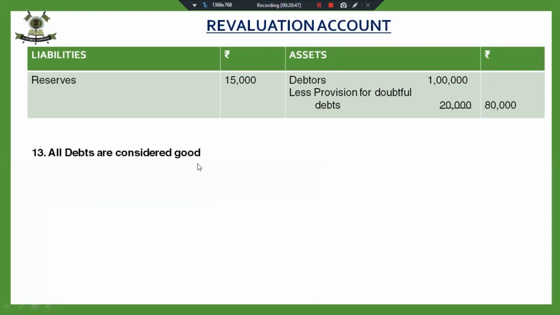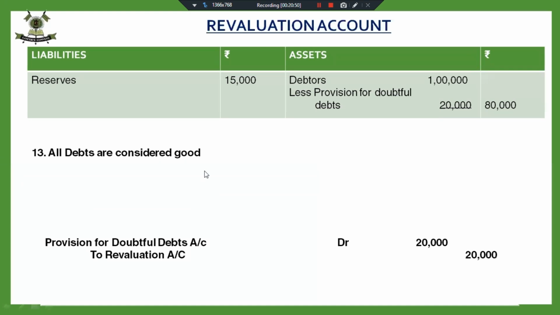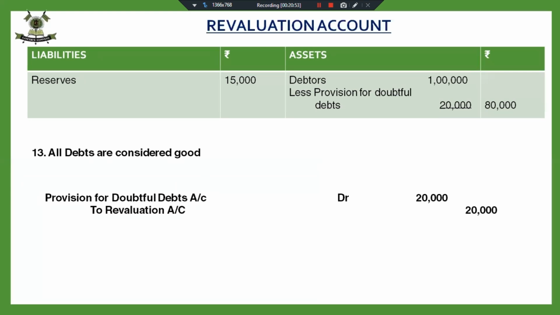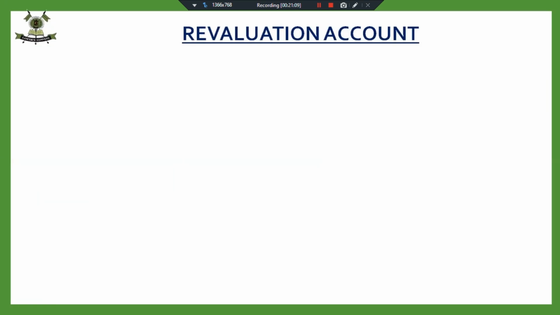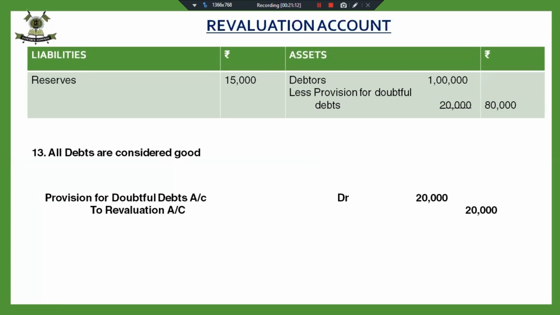That means if all my debtors are good, I'm going to write back the provision, and writing back the provision means provision for doubtful debts. I'm passing this entry: provision for doubtful debts account debited to revaluation account. Fine. So debtors will appear at 1 lakh in the new balance sheet, and there will be no provision in the new balance sheet. No provision is required now.